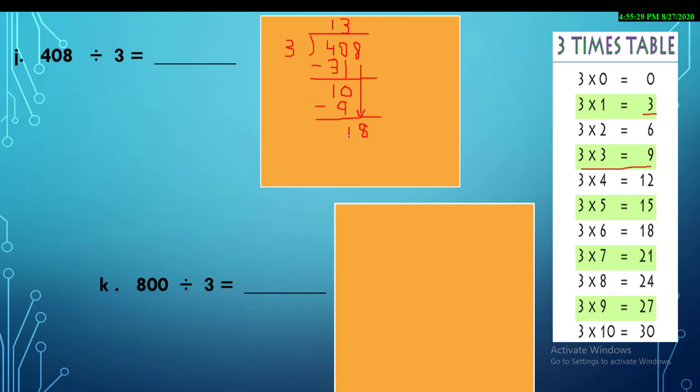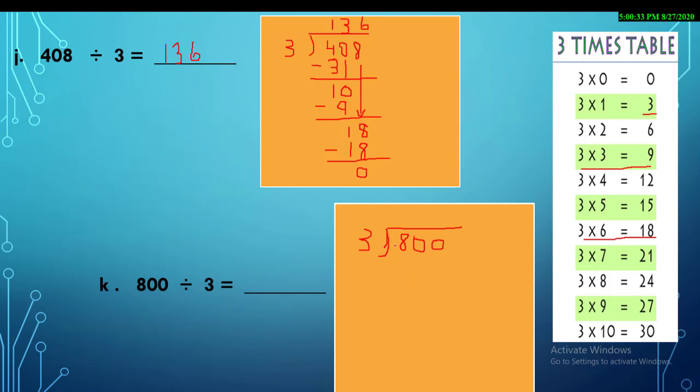1 is left. And then brother bring down another number, that is 18. So now our number is 18. We make a group of numbers over here again, that is 18. So where is it? Just find out. Okay. Yes, 3 sixes are it. So you can see that 3 sixes are 18. 18 minus 18, the answer is 0. So what is our value? Our value is 136. So let's move on.